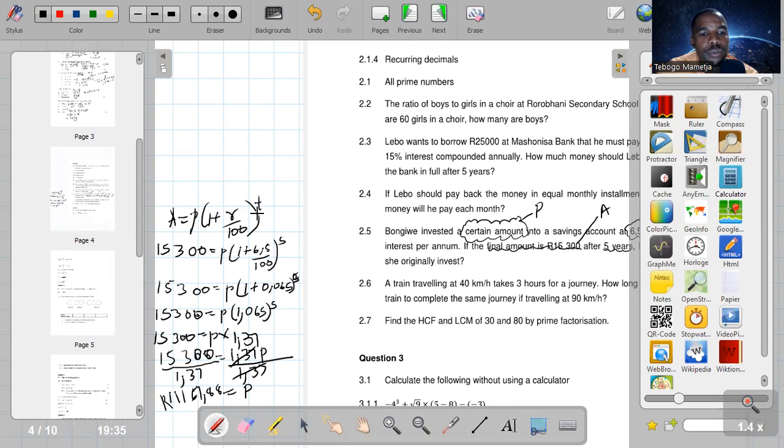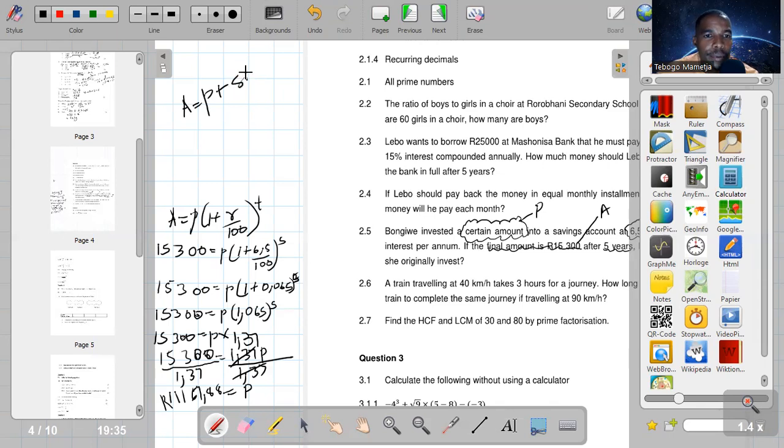Now if they want you to calculate a simple interest, or the accumulated amount of the money which was growing with simple interest, the accumulated amount will be equal to P plus simple interest, where P is the principal amount, the amount borrowed or the amount invested.